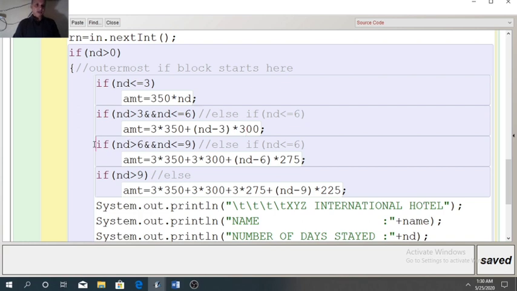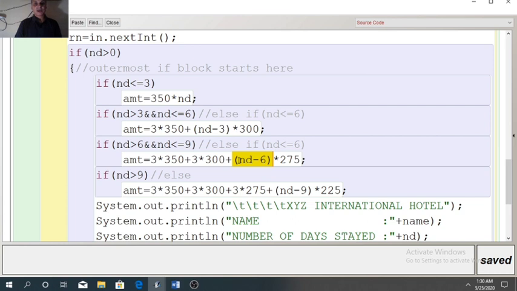Similarly, the third slab is next 3, which means after 6 days are over, next 3 means 7, 8 and 9. So ND is more than 6 and ND is less than or equal to 9. In that case, we have to cover all the previous slabs. Whenever the program says next in the slab, first 3 into 350, next 3 into 300. So 6 days over, and for the remaining days,